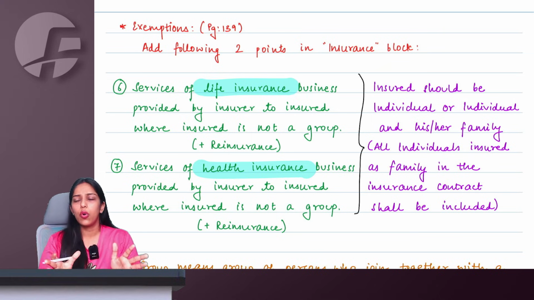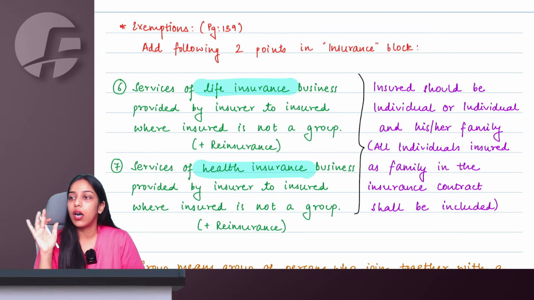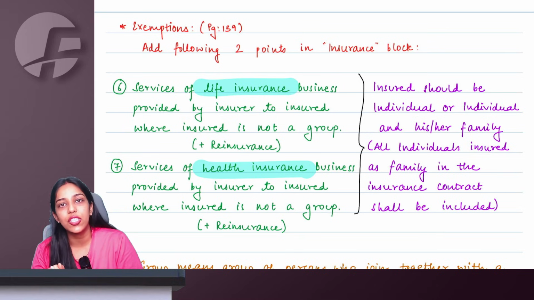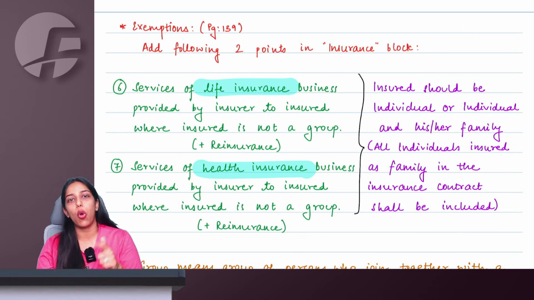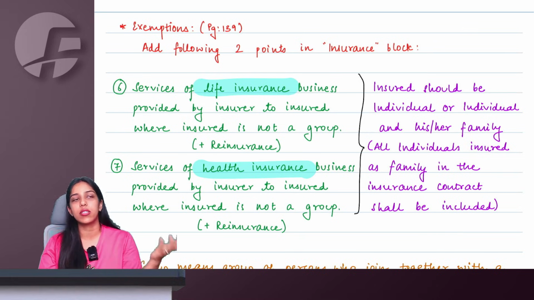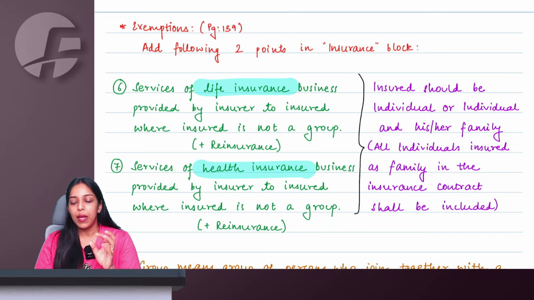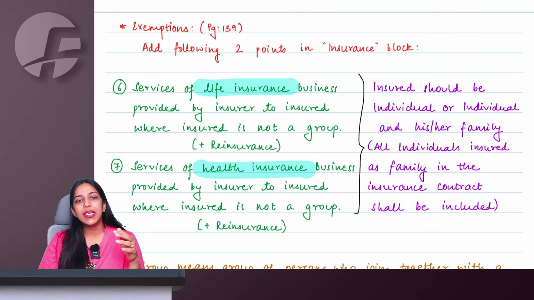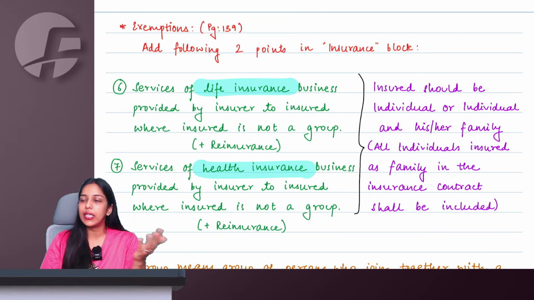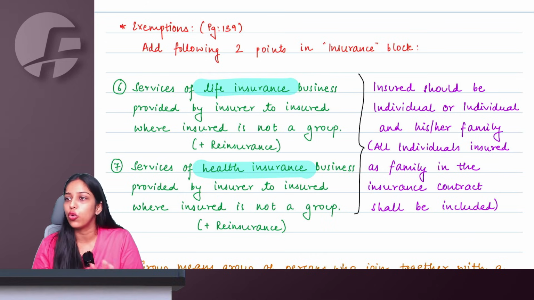Anyone who you consider a relative in your insurance contract. Meaning, ma'am, the family that we understand under GST, that spouse and children are always related, parents, grandparents, brother, sister related only if they are dependent, that definition is not applicable here. Family or relative here is up to your discretion. Meaning, ma'am, I can consider my cousin brother also as my family. I can consider my masi, my bua, my uncle, my auntie also as my family. It's fine, no problem.